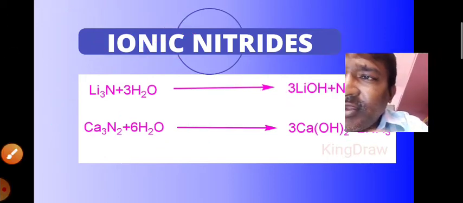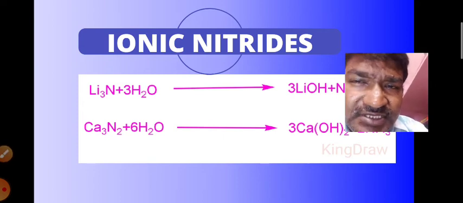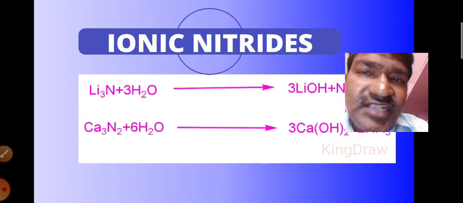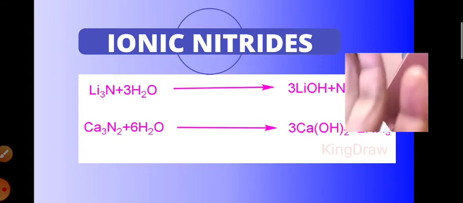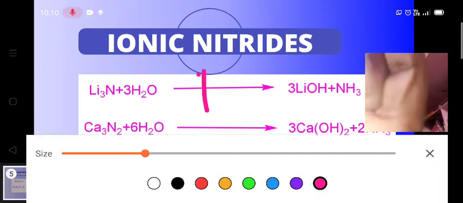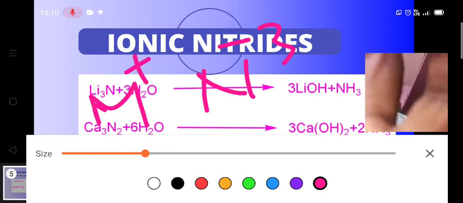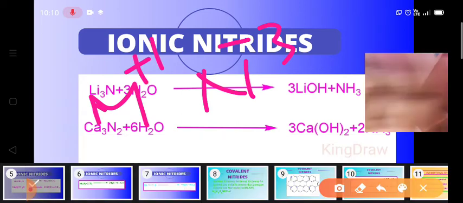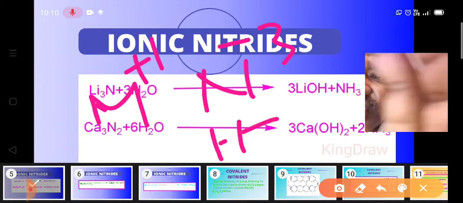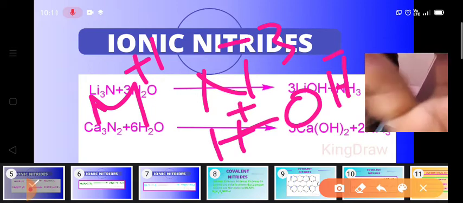Now, when these ionic nitrides undergo hydrolysis, they form ammonia. This reaction we can easily write, because in nitrides, nitrogen exists as the -3 ion, and metals exist as cations, whether +1 or +2. And we know very well that in water we have H+ and OH- ions.